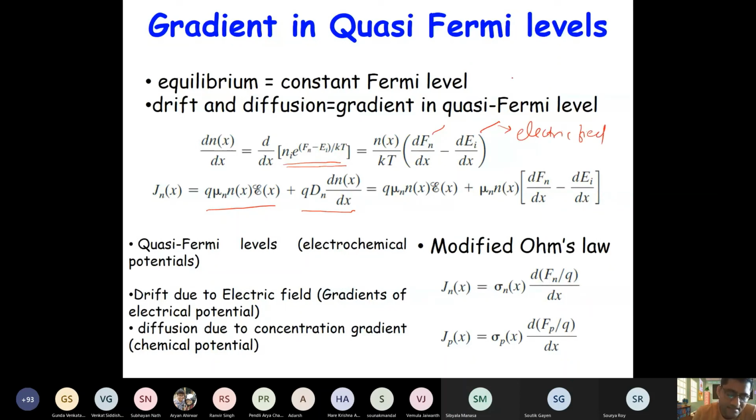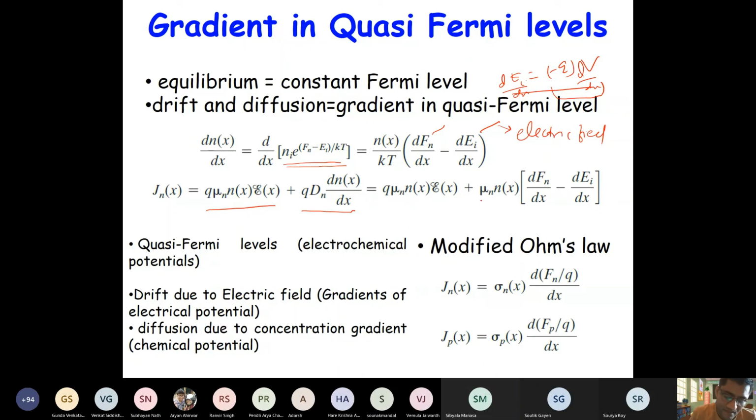because energy is minus q times V. So E_i is basically the electron energy, right? It is minus q times V, right? So the derivative dE_i/dx will be minus q dV/dx, right? So it will basically be q times the electric field, right?